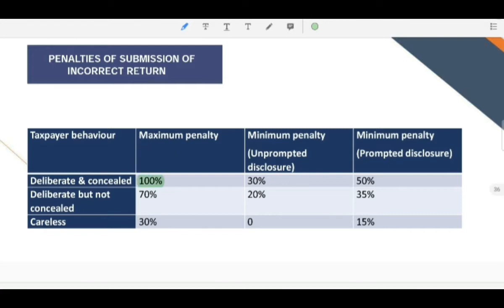The minimum penalty in case of unprompted disclosure is 30%, and the minimum penalty in case of prompted disclosure is 50%, and so on. The penalty in case of deliberate but not concealed, and only in case of careless behavior, it could be 0.